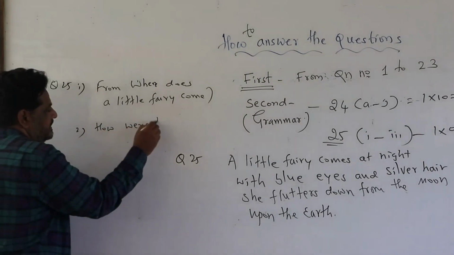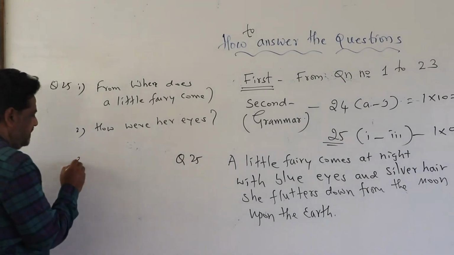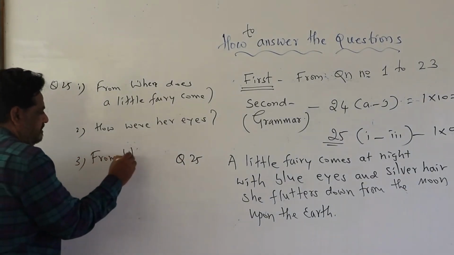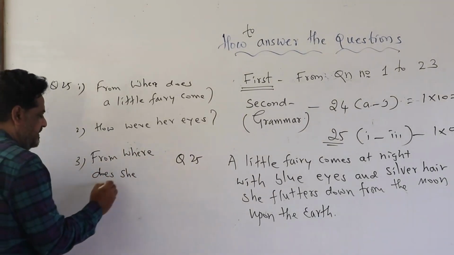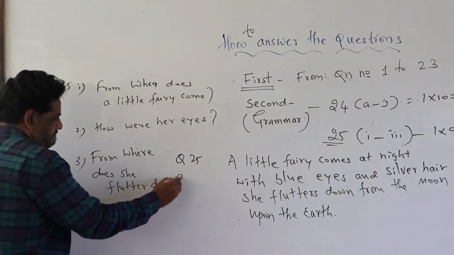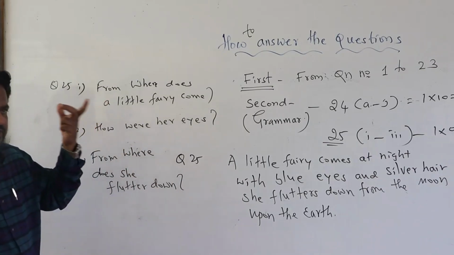Then the third one, from where does she flutter down? So you will get three very simple questions on that poem.